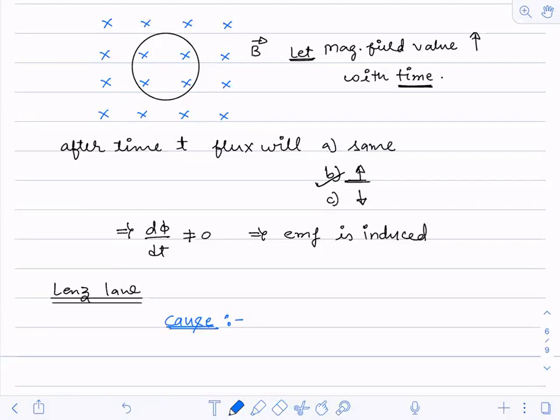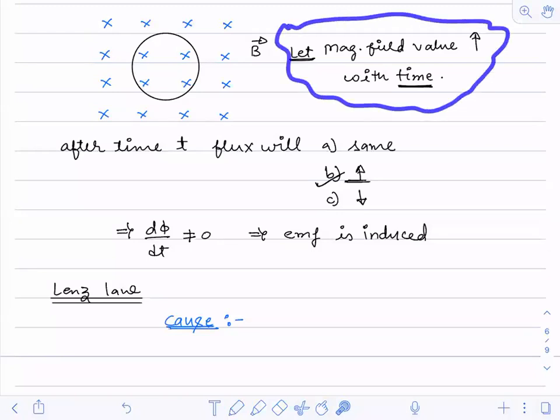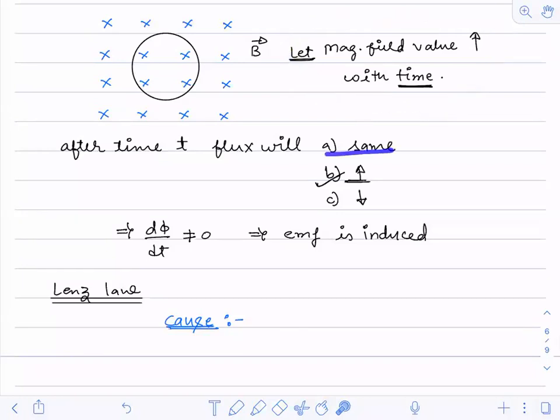What have you done? Initially, go back to the first line. You have increased the magnetic field. See this point. You have increased the magnetic field. That's why this flux has increased.